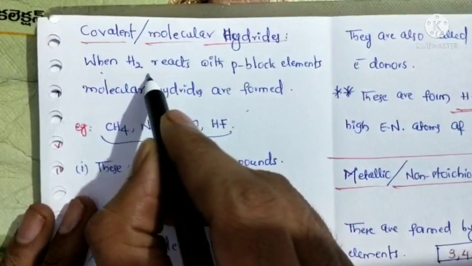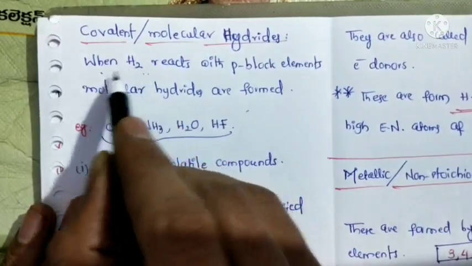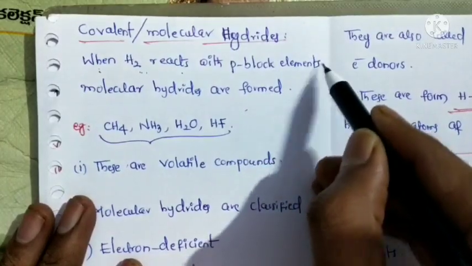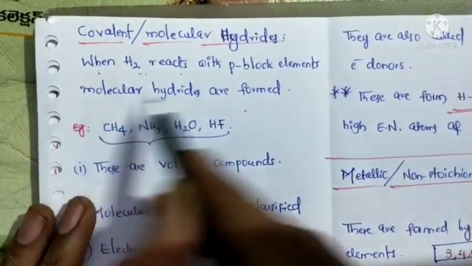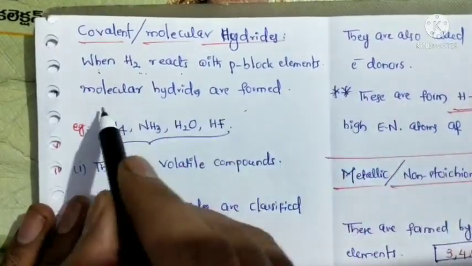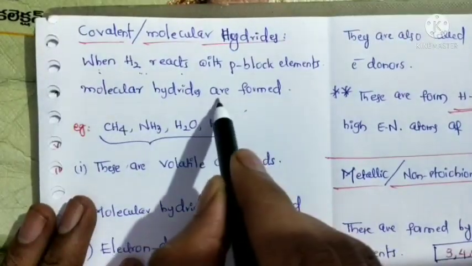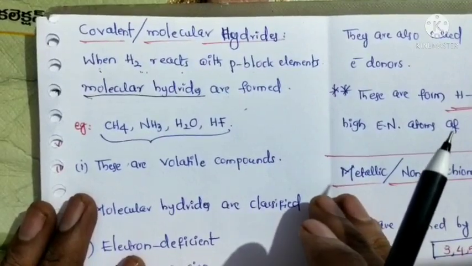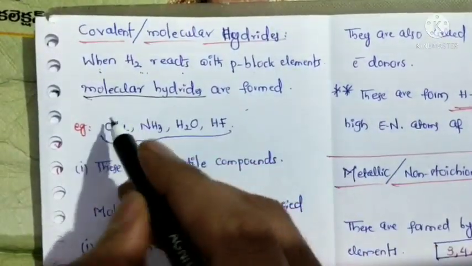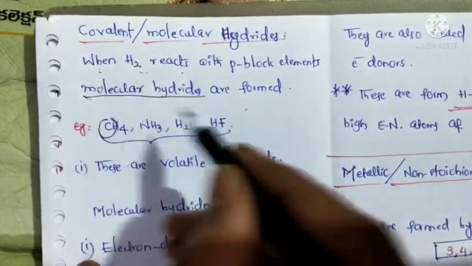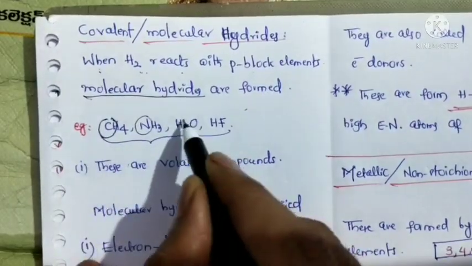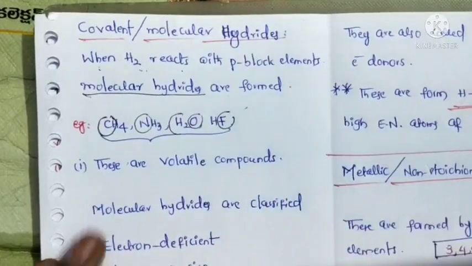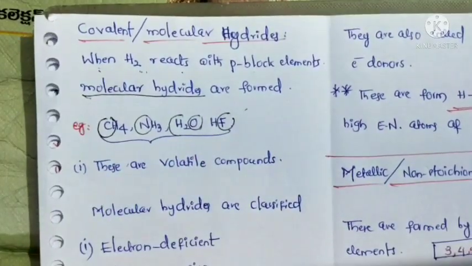When dihydrogen reacts with p-block elements, molecular or covalent hydrides are formed. Here carbon, nitrogen, oxygen and fluorine are p-block elements.